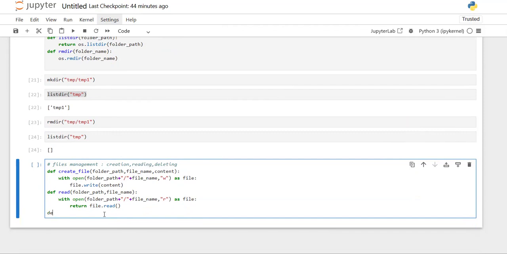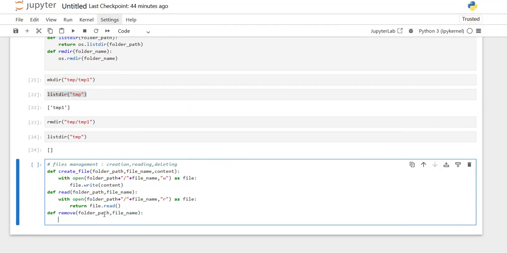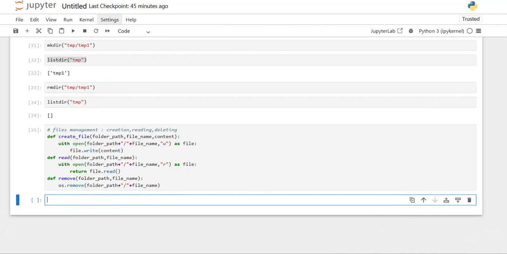So how to delete a file? For that, I'm creating one more method. I'm providing the folder name, or you can say folder path, and file name. If I provide these two, I need to remove the file. For that, OS provides a method called remove. You can provide exactly where your file is present, so that it is able to remove the file. This is how you can manage your file system. We will also check the working of it.